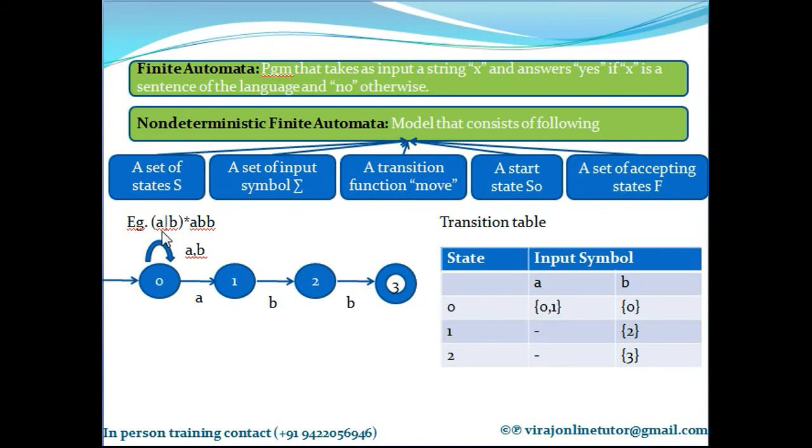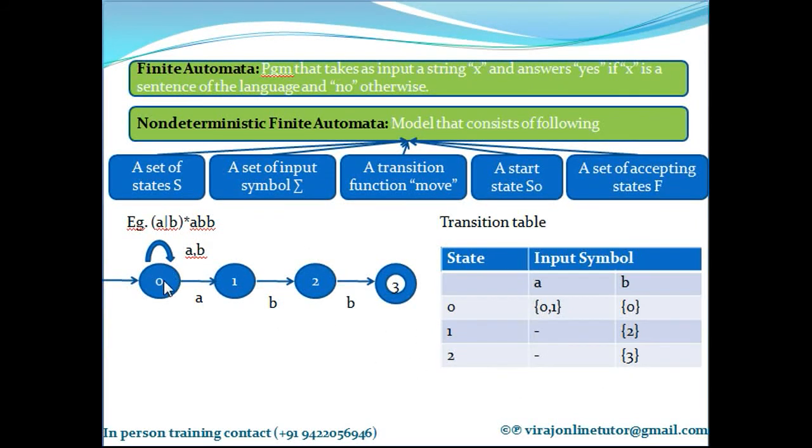If this is repeated n times, I am marking an arc from here to here itself. So if A or B is repeated 0 times, then I directly go with ABB. But if it is repeated 1 or more times, let's stay in the same state. You can repeat A or B any number of times and then follow it by ABB. Now this is the transition diagram for this particular finite automata.